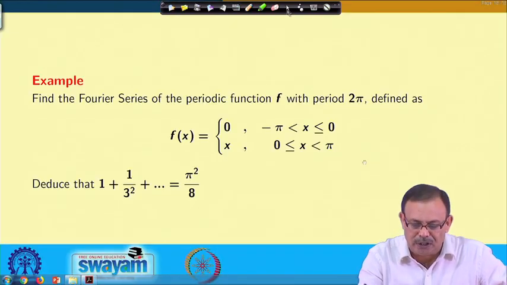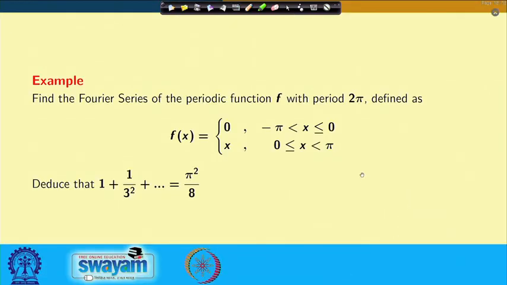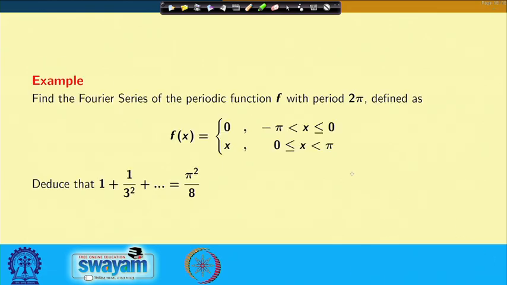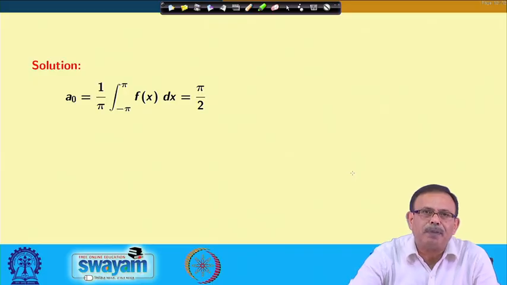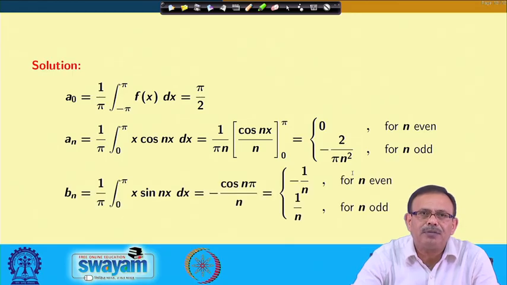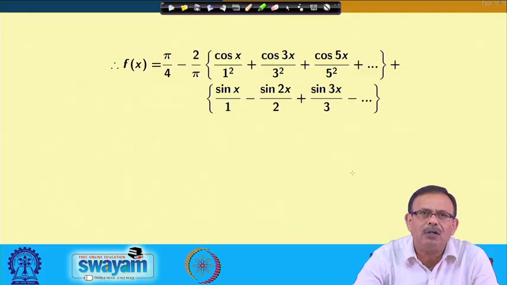So, let us quickly see, as I told you. a naught is this, because it is the integral from minus pi to pi. So I have written it, and this equals pi by 2 if I break it up. a n will be this, and b n will be minus 1 by n when n is even, and plus 1 by n when n is odd.